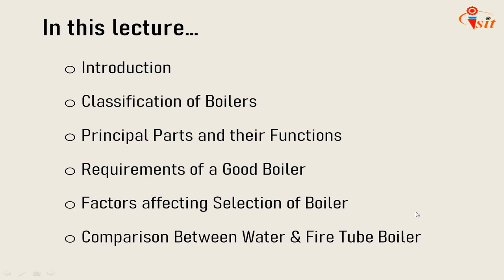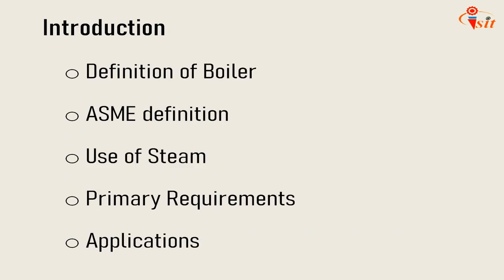Today we will cover the following points: introduction to the boilers, classification of the boilers, principal parts and their functions, requirements of a good boiler, factors affecting selection of boiler, and the last one, comparison between water tube and fire tube boiler. In the introduction, the definition of boiler, ASME definition, use of steam, primary requirements and the applications we will cover.